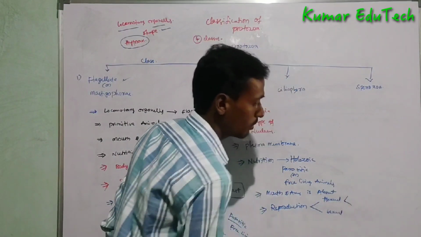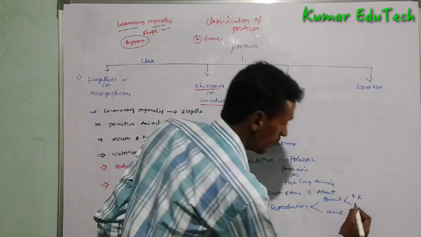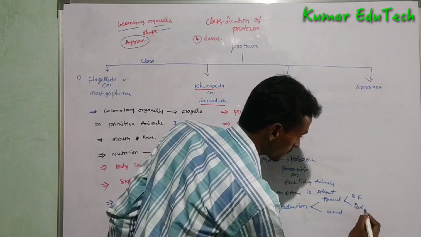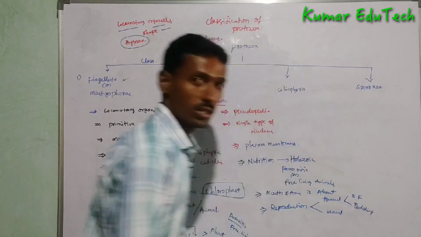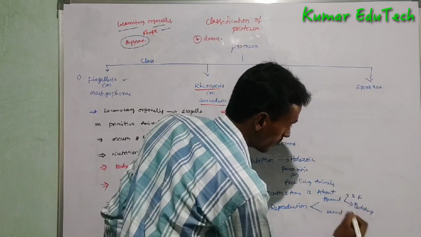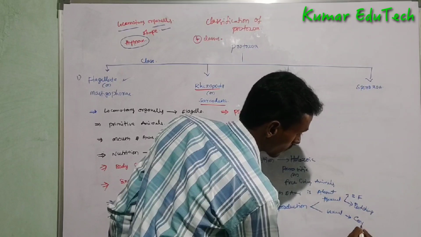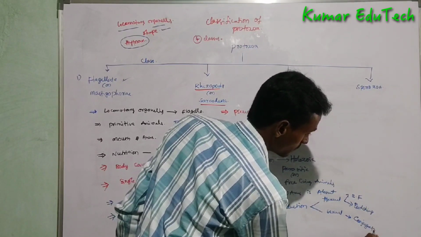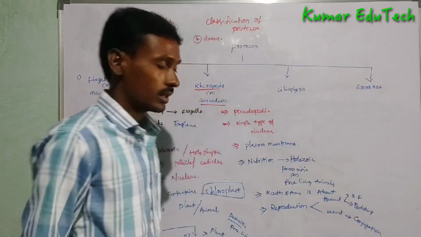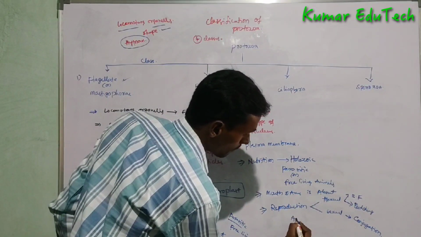Asexual reproduction is done by binary fission or budding. Sexual reproduction is done by conjugation. Example, amoeba.